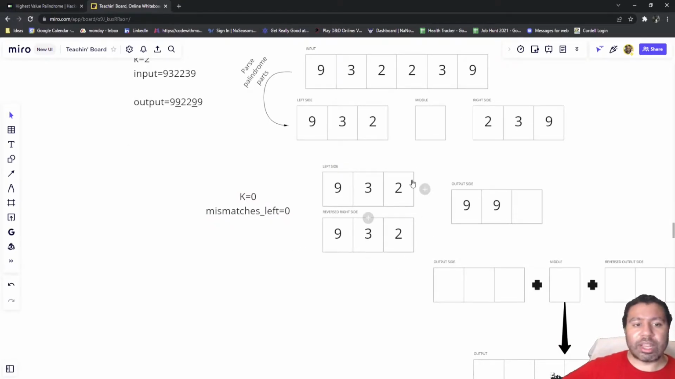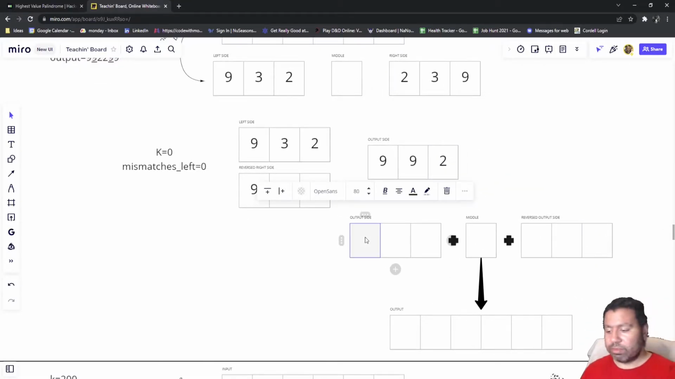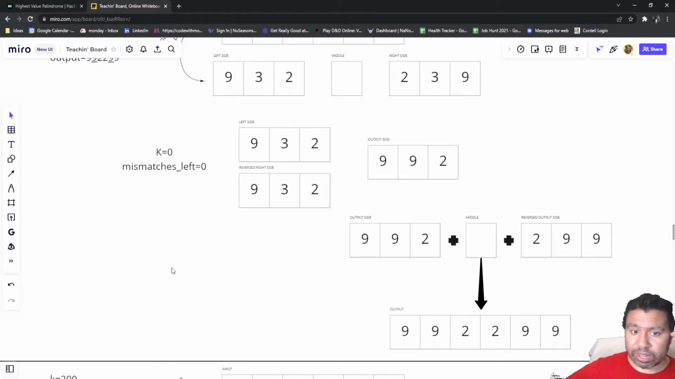Now we'll go to 2s, and we see, well, the 2s are there. We want those to be 9s, but we don't have any alterations left, so we can't do anything. And they're not a mismatch, so it's just fine to keep that as is. So we'll have a 2 here, and then sure enough, we'll fill these in. And sure enough, we get our answer as expected.